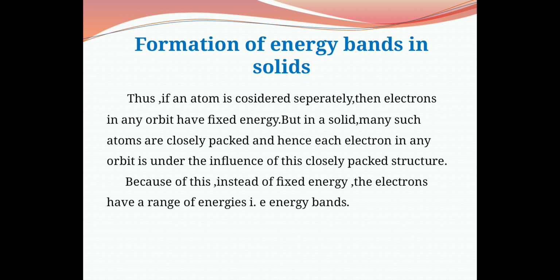If an atom is considered separately, then electrons in any orbit have fixed energy. But in a solid, many such atoms are closely packed and hence each electron in any orbit is under the influence of this closely packed structure. Because of this, instead of fixed energy, the electrons have a range of energies, and that is also called energy bands.